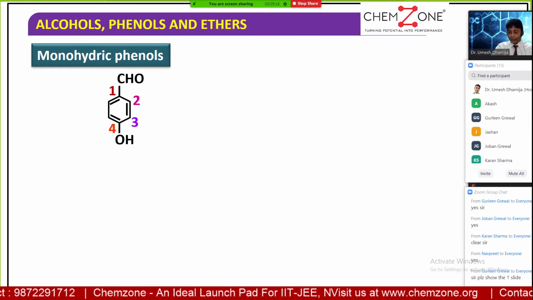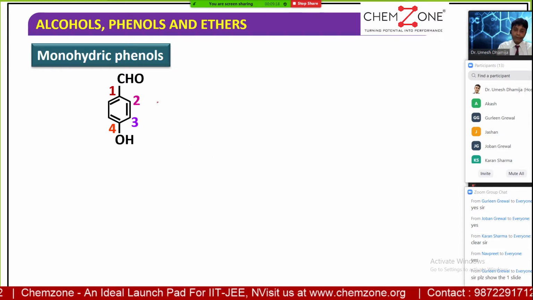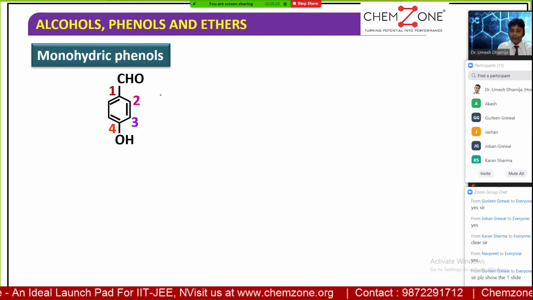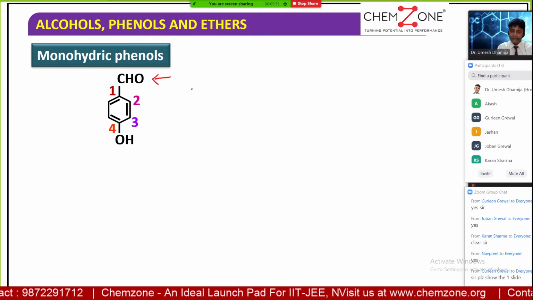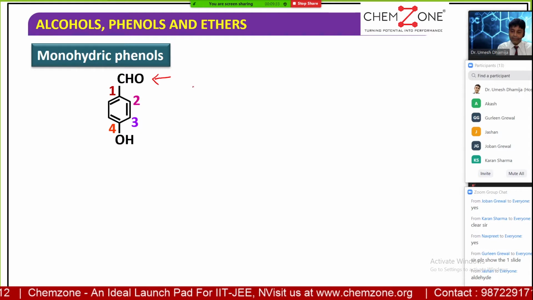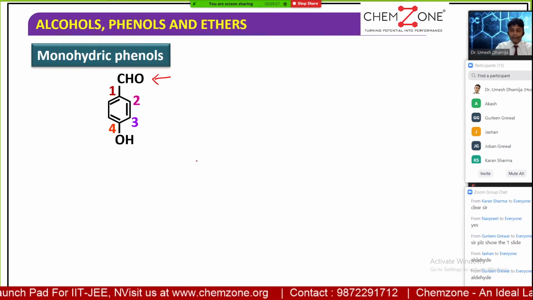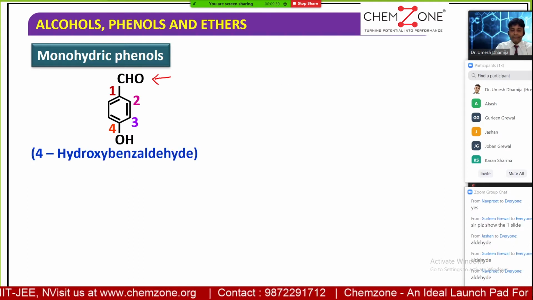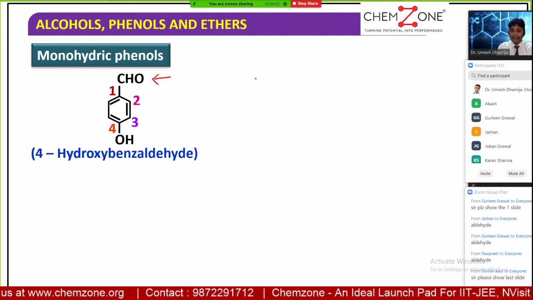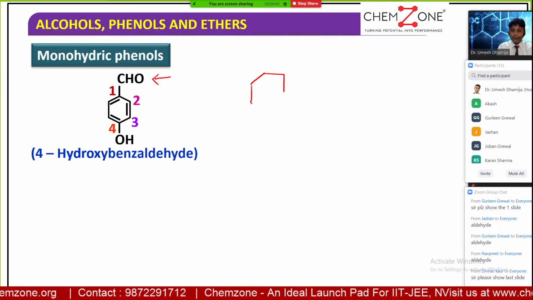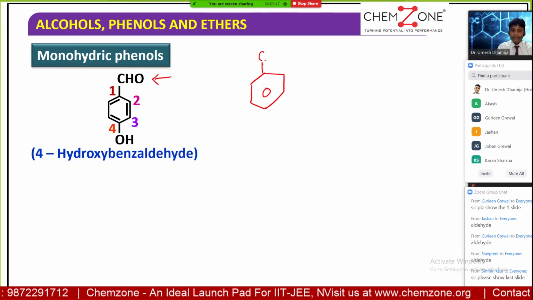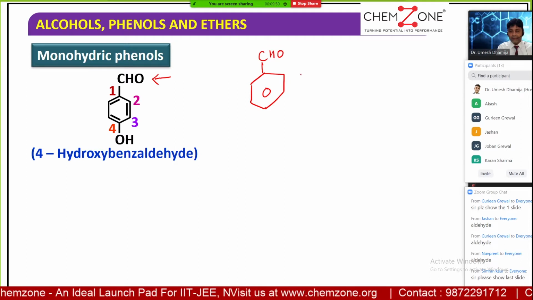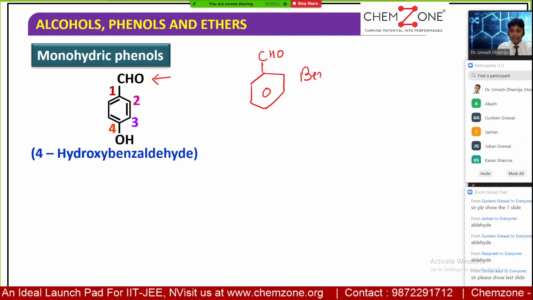And now here I have two different functional groups. Can you identify this functional group? Quick answer. CHO group, aldehyde. Very good. It's an aldehyde group, and this is a phenol group. So this is called 4-hydroxybenzaldehyde. See here, this is the CHO group. If only this is there, then this compound is called benzaldehyde.